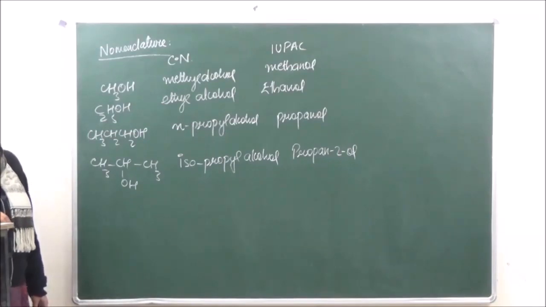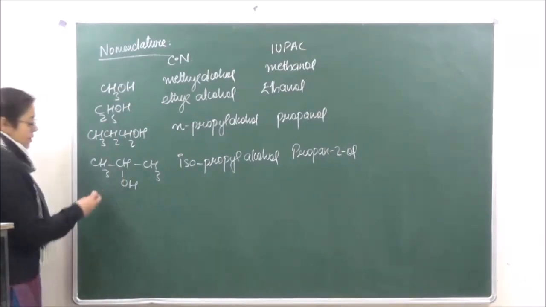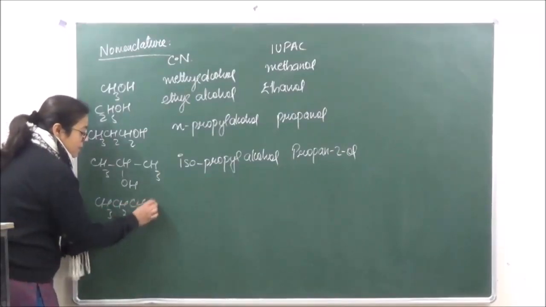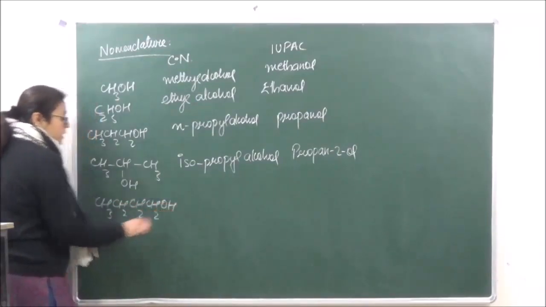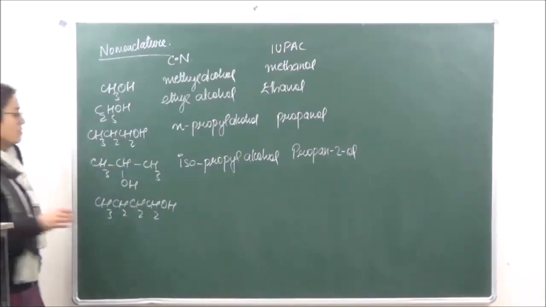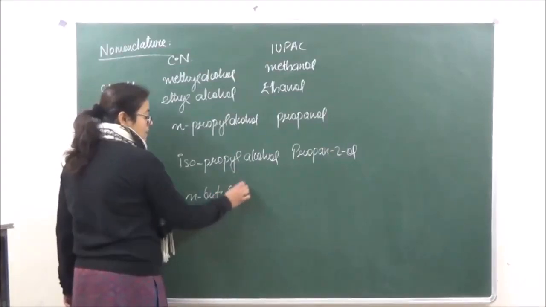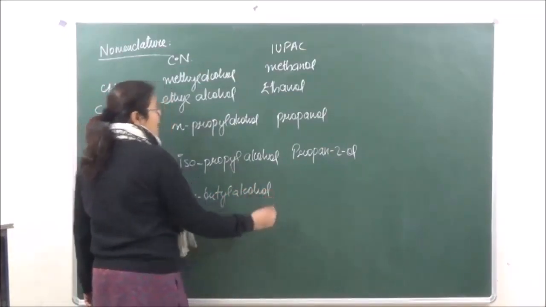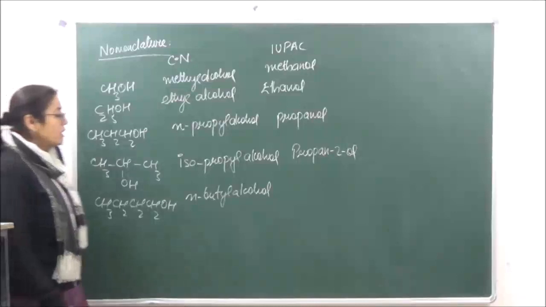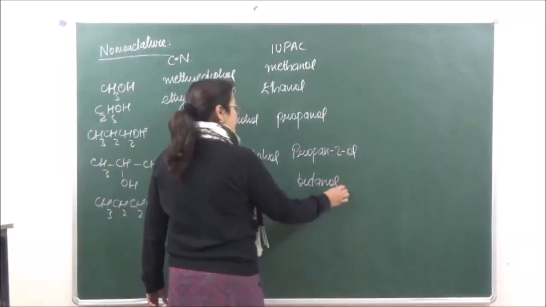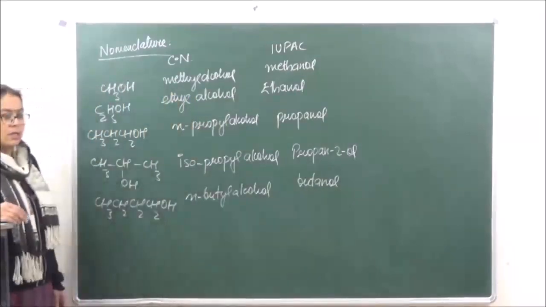Then we can also take over here another compound which can be written in 3 different forms. For example, this has 4 carbon atoms, so this is N-butyl alcohol. Right? Or the IUPAC name, because 4 carbon atoms are present, is going to be butanol. Right?